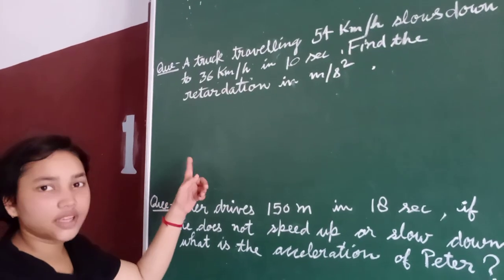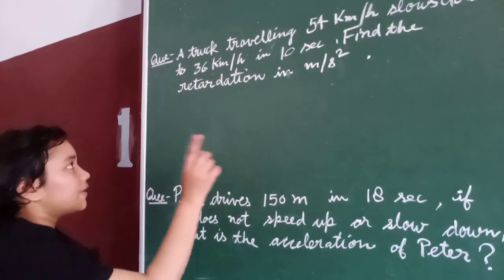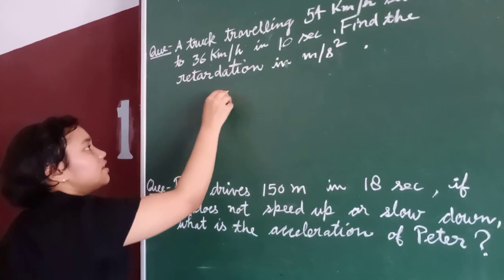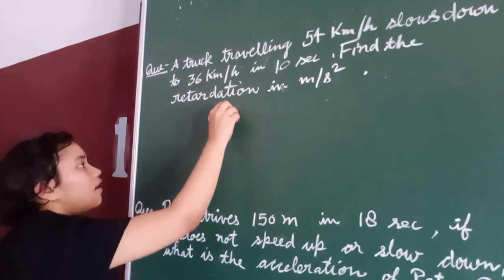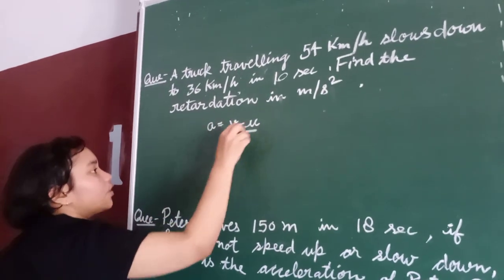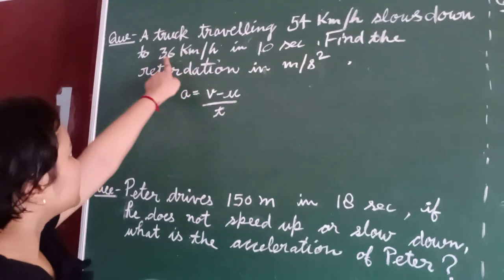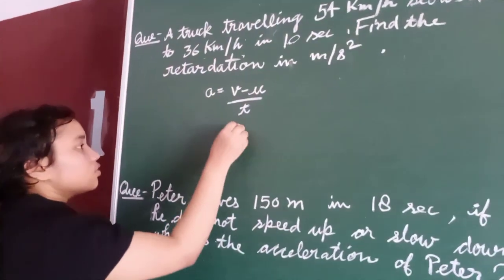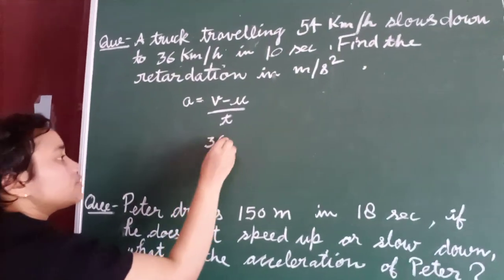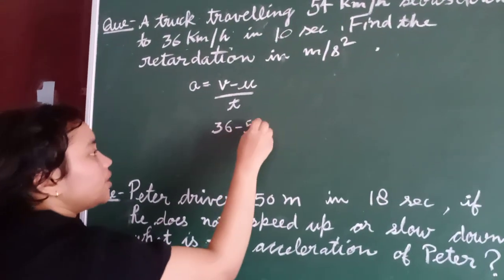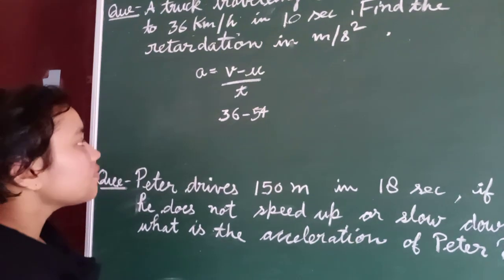In other words, we can also say acceleration, but acceleration in the negative form. So acceleration is equal to v minus u upon t. What is the final velocity here? 36 km per hour. So 36 minus, what is the initial velocity? 54 km per hour.